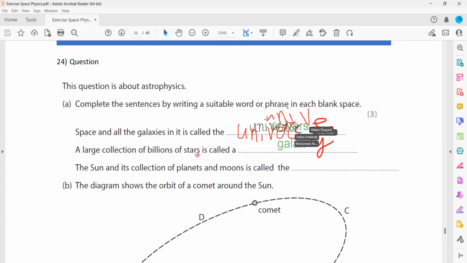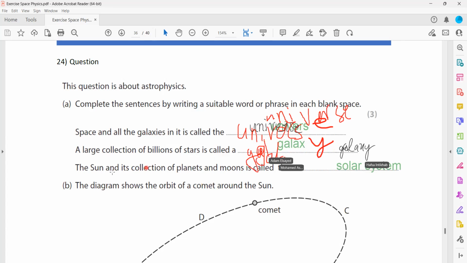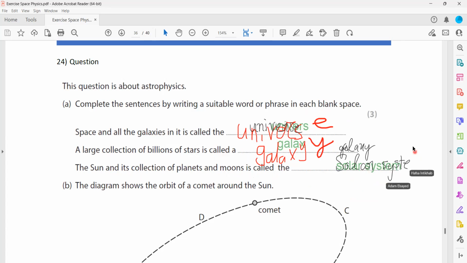A large collection of billions of stars is called a galaxy. And the Sun with its collection of planets and moons is called a solar system. Yeah, that's right.